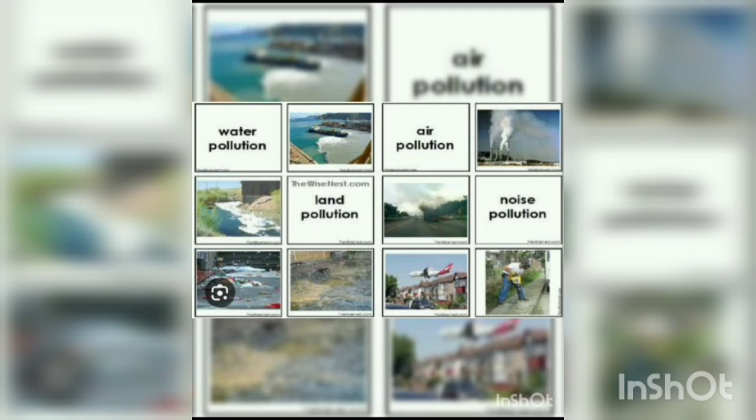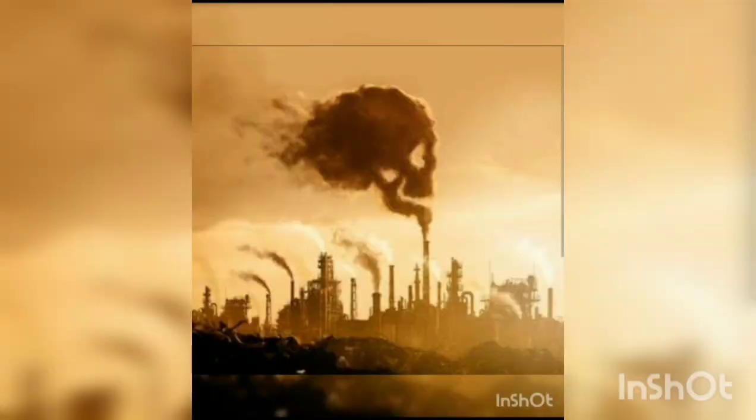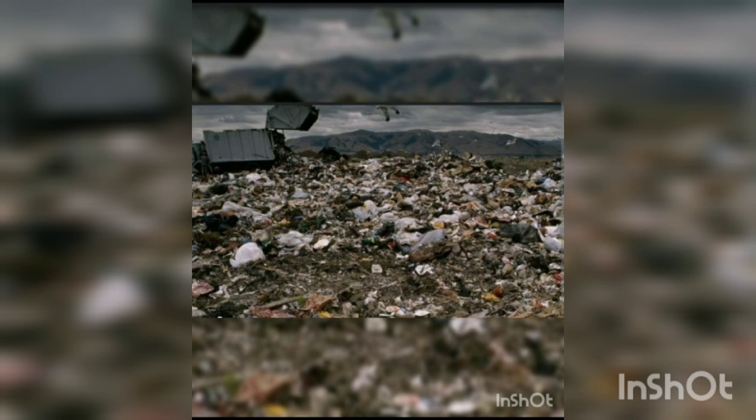So what is air pollution? Air pollution is the release of pollutants such as gases, particles, biological molecules, etc. into the air that is harmful to human health and the environment. Next is soil pollution. So what is soil pollution? Soil pollution is when there are changes in soil caused by the adding or dumping of pollutants.